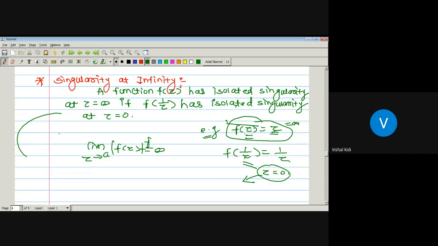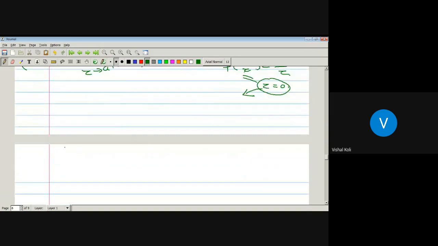Whatever will be the type of singularity of f of 1 by z at the point z equal to 0, that is the type of singularity of the function f of z at z equal to infinity. Now this is the definition for isolated singularity. There are three types of isolated singularity: pole, removable singularity, and essential singularity. Let us see some important notes for this.